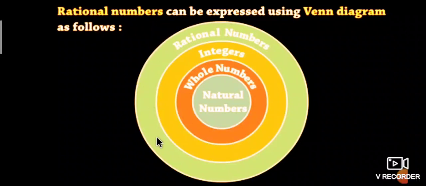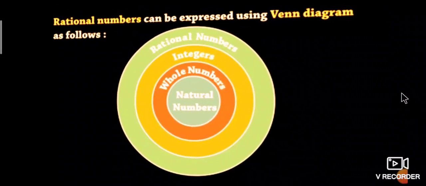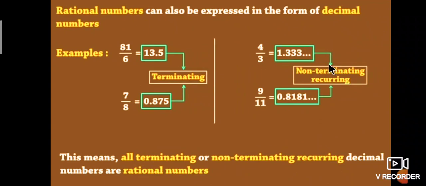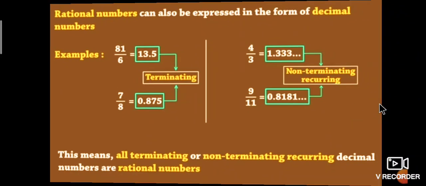This is the Venn diagram of rational numbers. Observe here: all natural numbers, whole numbers, and integers are all called rational numbers. Next, observe this one: all terminating and non-terminating recurring decimal numbers are also called rational numbers.